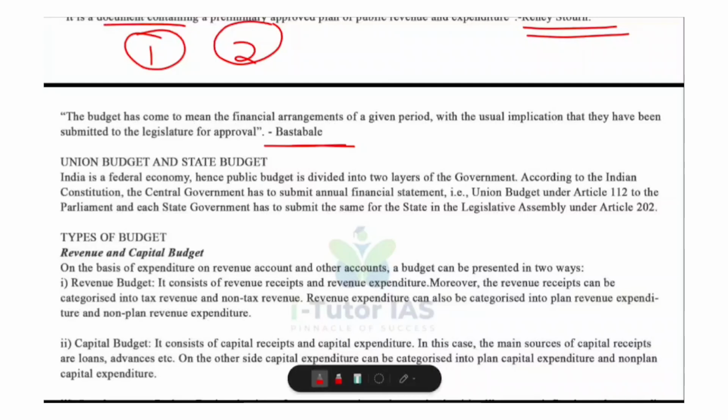And this plan must be presented to the legislature, like parliament, so that the people's representatives can discuss it and approve it. In simple words, a budget is the government's yearly money plan which has to be shown to and approved by the parliament before it can be used.